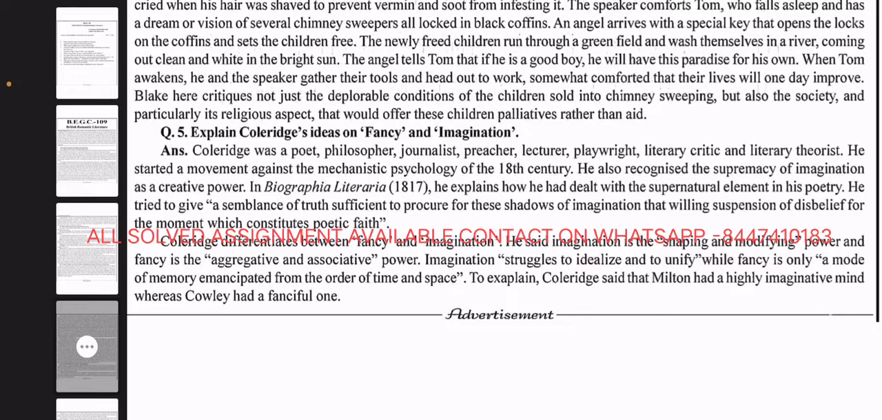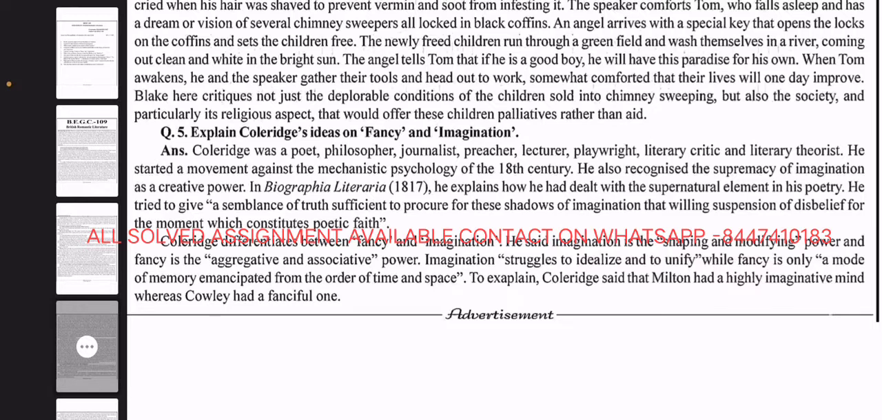Coleridge was a poet, philosopher, journalist, preacher, lecturer, playwright, literary critic, and literary theorist. He started a movement against the mechanist physiology of the 18th century. He also recognized the supremacy of imagination as a creative power in Biographia Literaria, 1817. He explained how he had dealt with the supernatural element in his poetry.